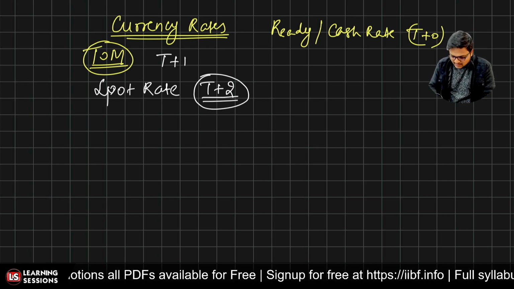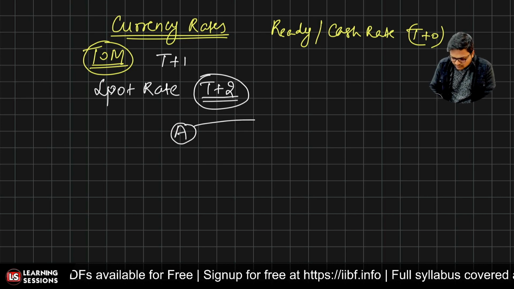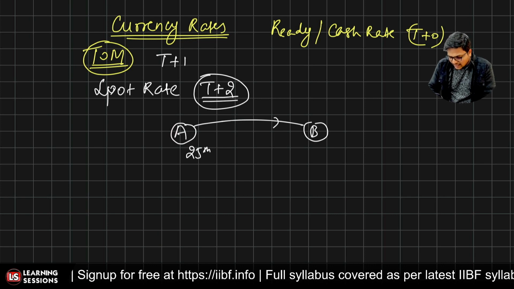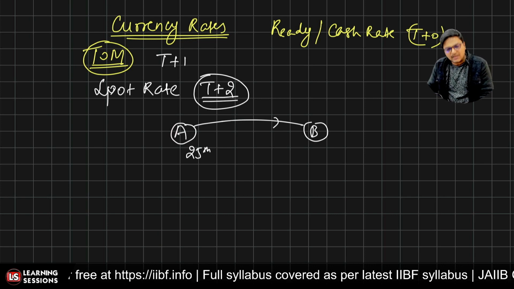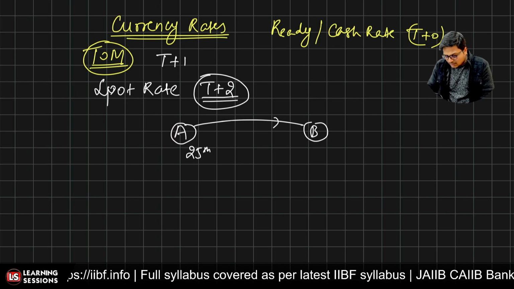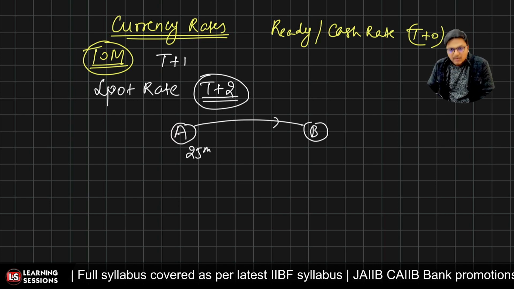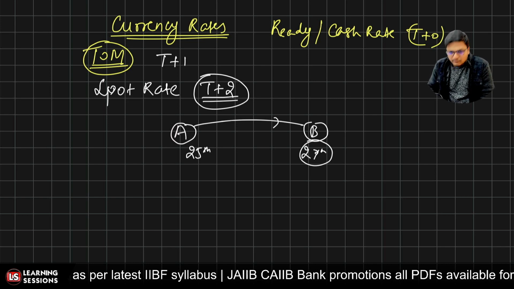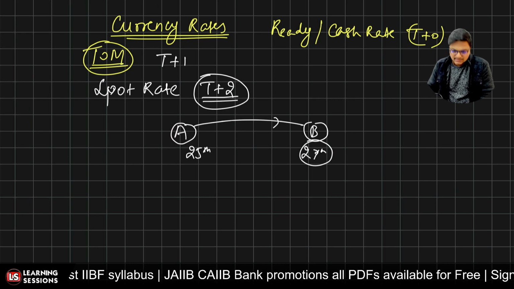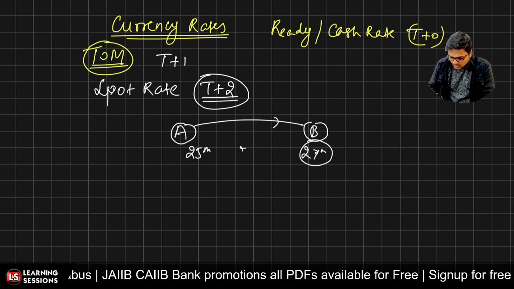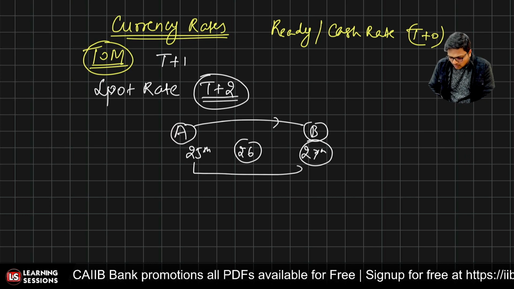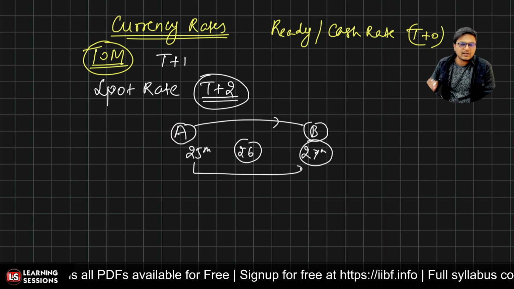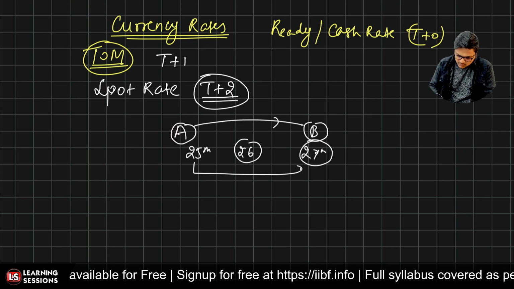Let me just explain to you. Say country A transfers funds from A to B, and the funds were transferred on the 25th, right? And the funds got settled on the second day, not on the 26th but on the 27th. Let's say on the 27th the funds were settled. Now in that case, 25, 26, 27, all the days must be working days in both the centers A and B, so that we can say that the rate concluded was the spot rate.